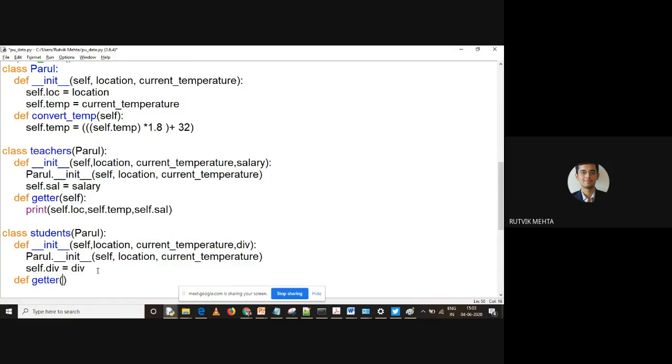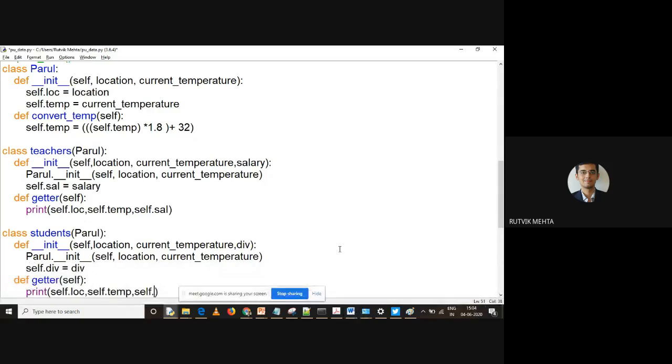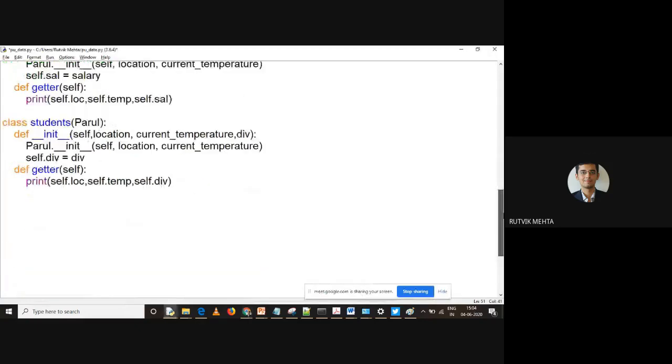Okay, let me call it as self, and let me print these details. So I'm printing all this self.log, and the last one will be self.div. Sorry, the last one will be self.div. Hope you are getting it, right? Hope this hierarchical inheritance is clear to you, right?